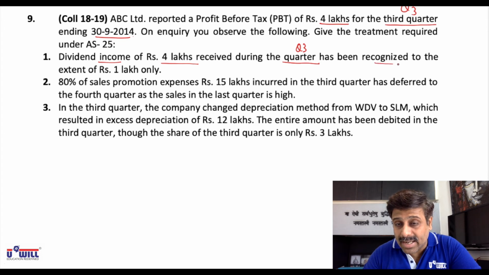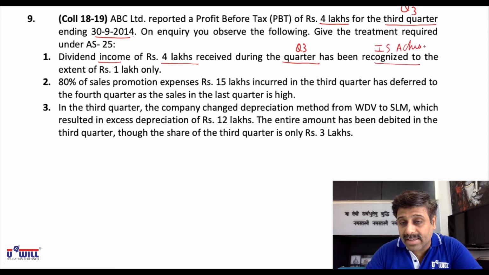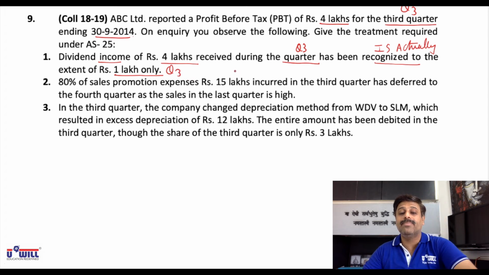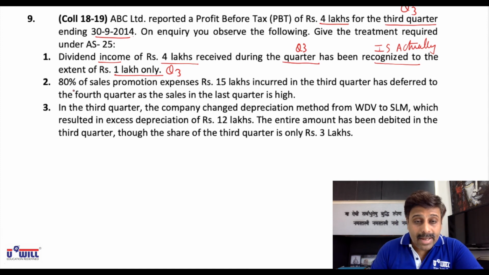Has been recognized means what is actually done. Whenever the word recognized comes, it means it is actually recorded to the extent of 1 lakh only. Means in quarter 3 we have recorded 1 lakh only. Okay, means remaining we would have taken next quarter. 80% of sales promotion expenses rupees 15 lakhs.